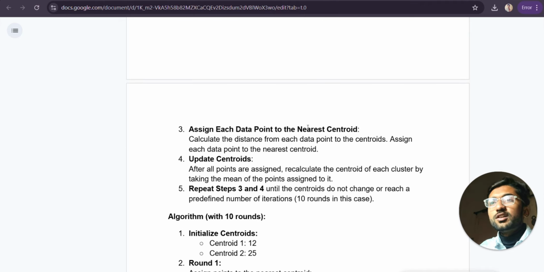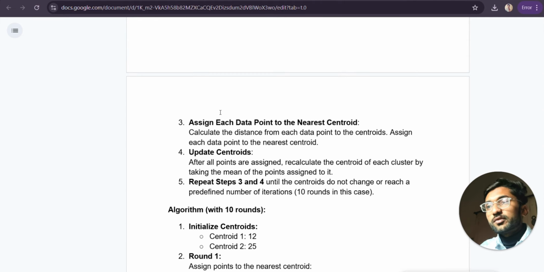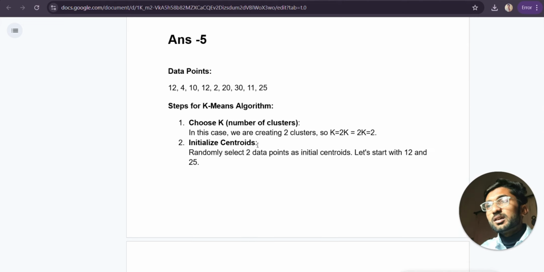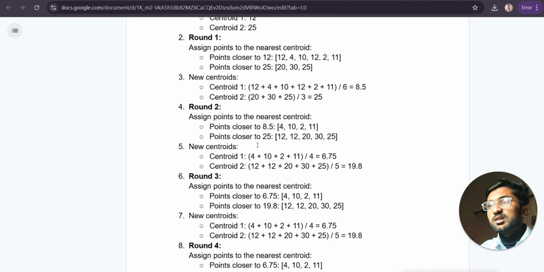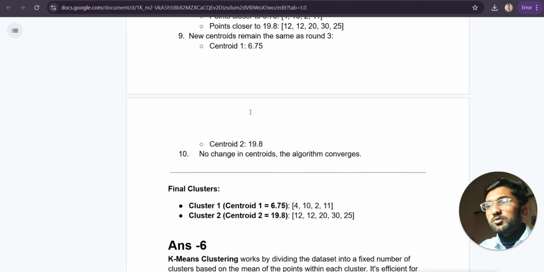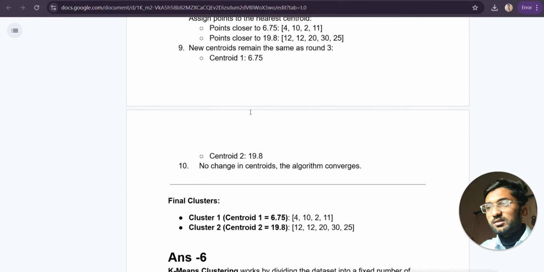It means we calculate the mean of each cluster and update the cluster value, and again repeat step 3 and step 4 until the centroids do not change or reach a predefined number of iterations. So in this way we can classify the two clusters by using k-means clustering, and this is the solved question, so you can read it yourself. This is a very easy question.